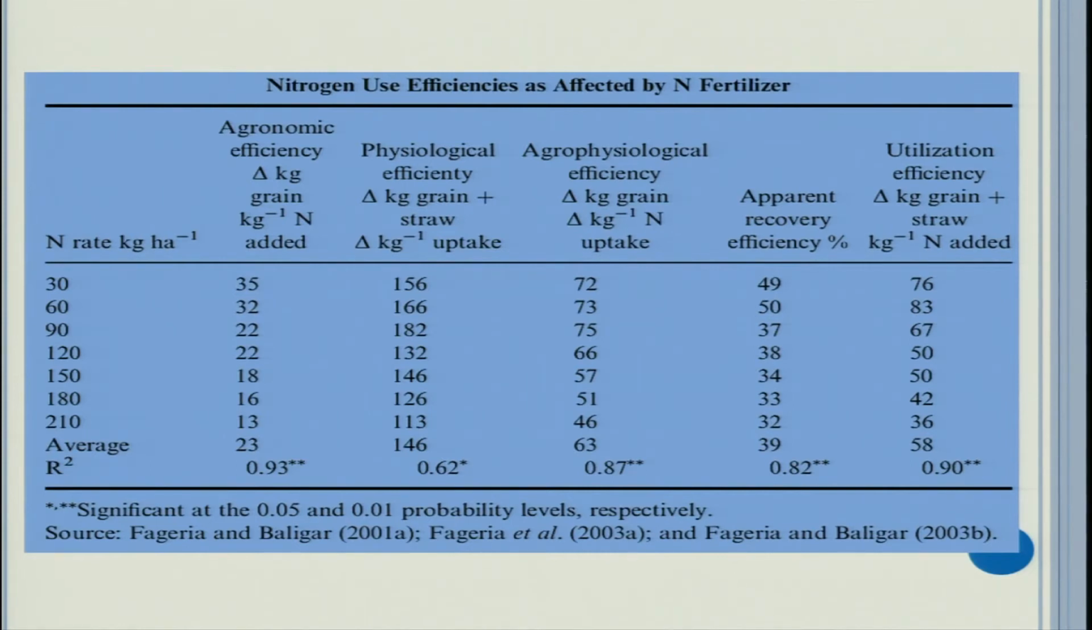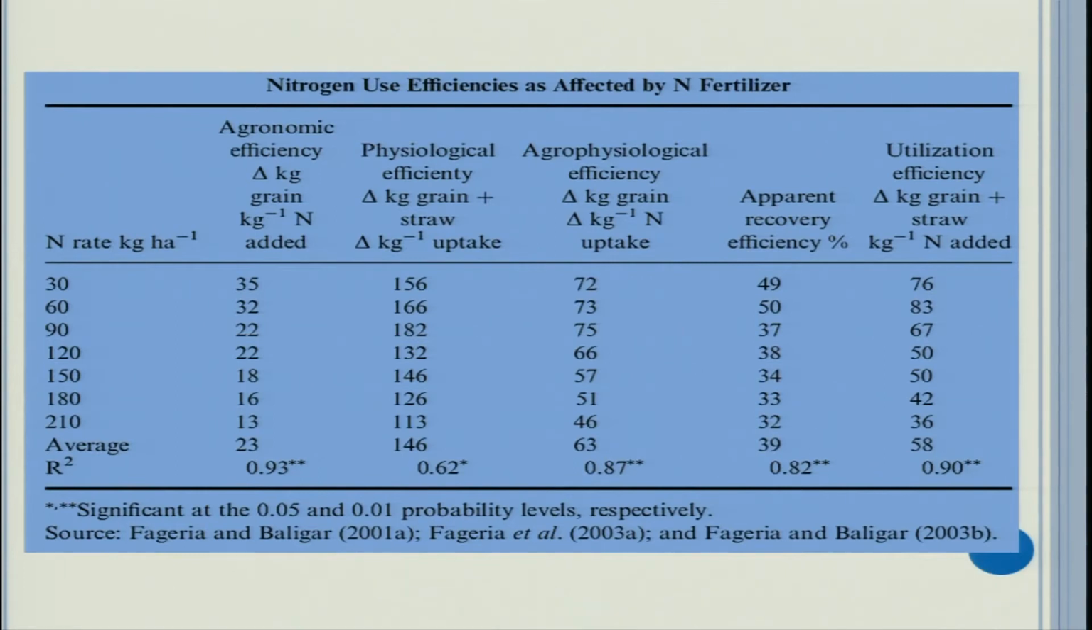Then the third one is agrophysiological efficiency, the change in kg grain divided by the change in per kg nitrogen uptake. So this is also increasing initially, 72, 73, 75, but after 90 kg N per hectare it also started declining. Apparent recovery is 49, 50 and then it started to decline, or you can say from the very first dose it started declining. And the last column you see utilization efficiency, the change in kg grain plus straw divided by per kg nitrogen applied. You can see 76, 83, 63, again the situation is almost the same.